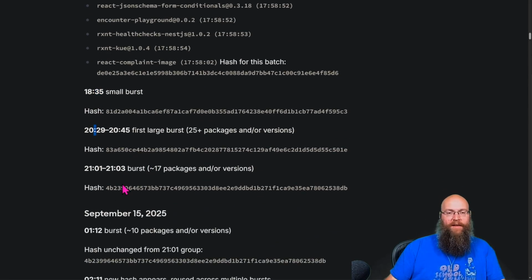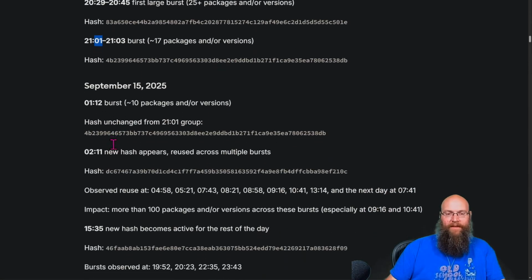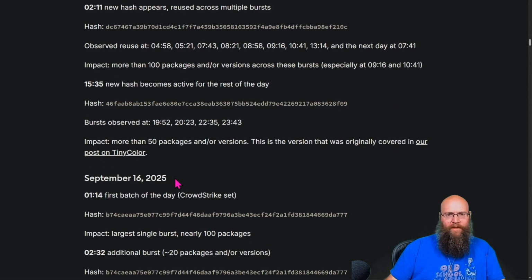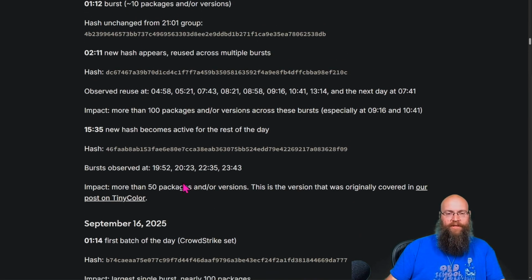And then from that, about 56 minutes later, another big burst. After this one, it was only about 16 minutes where we saw another group of packages get hit. Starting on the 15th, again, burst, new hash type appeared. We observed a reuse of all these different types. This is on the 15th. There's just more packages getting compromised.